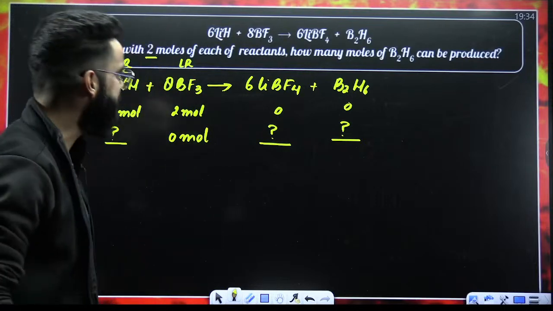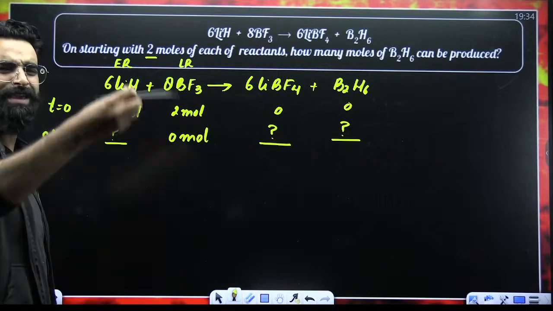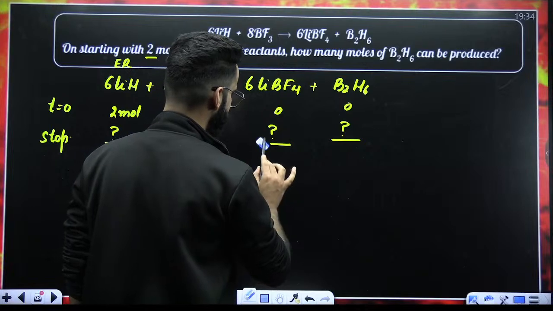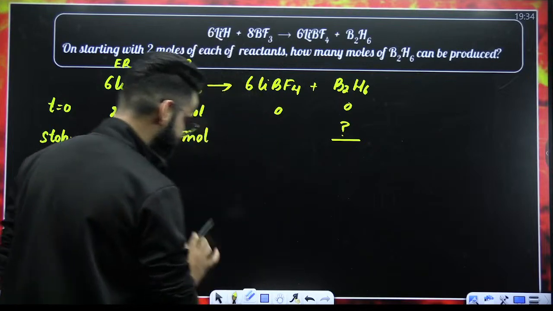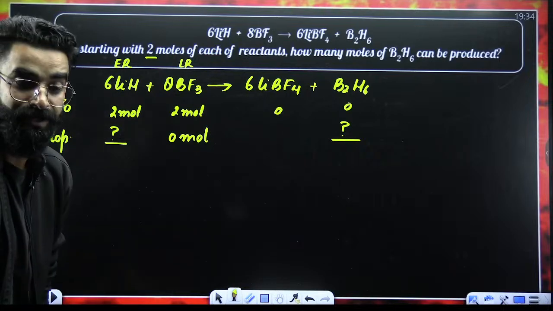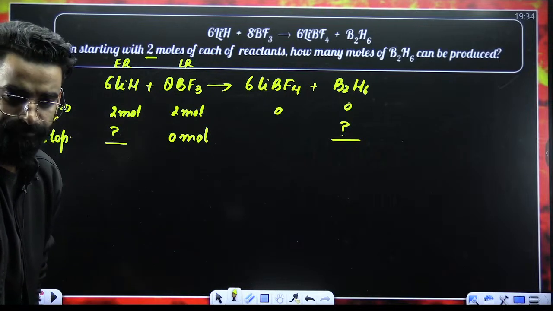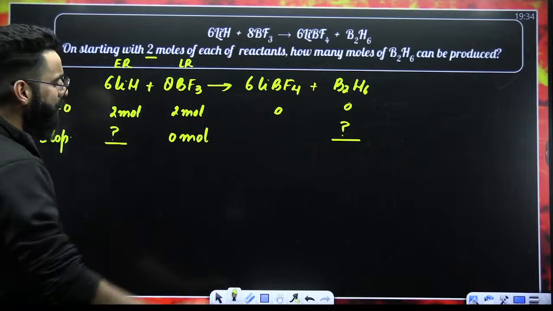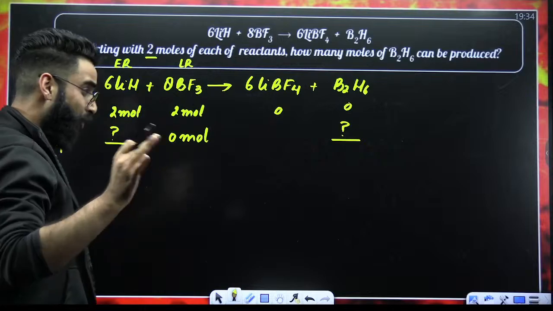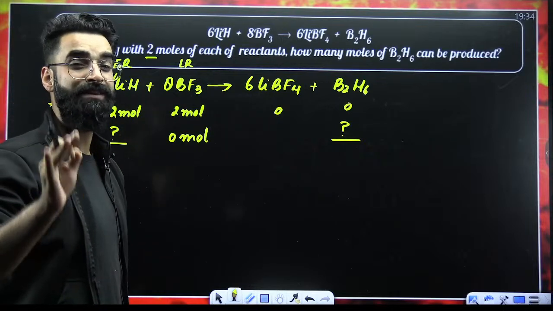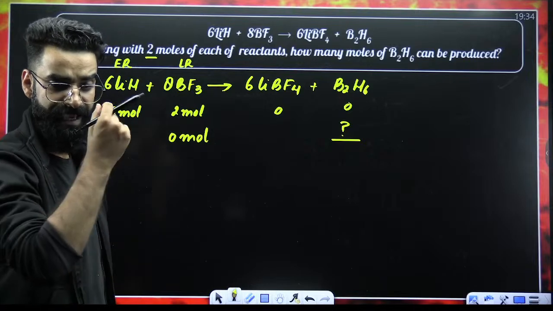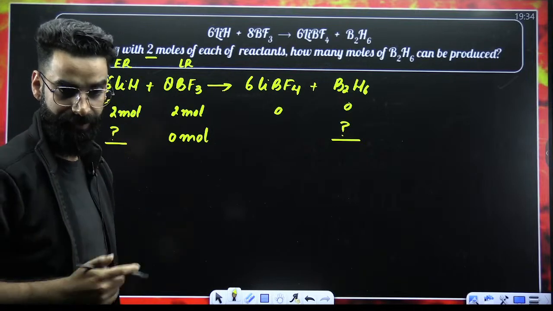Perfect. Now, my dear students, what am I supposed to calculate? Let's try to calculate everything we can. Let's get to know, first of all, how many moles of LiBF4 have got formed at the end of the reaction. I told you already, the limiting reagent is the one that decides every single thing in a reaction.